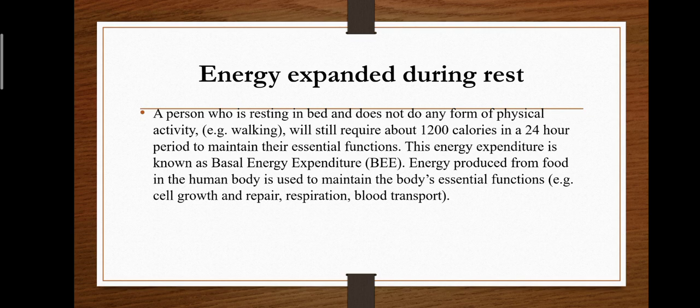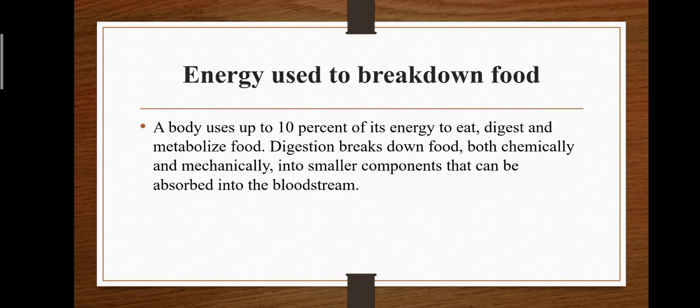Means for our body to function even at rest, for our basal functions, we need energy, and that is about 1200 calories, required for breathing, blood circulation, cell growth and repair. Next, our energy is used to break down food. We need energy to break down food into smaller particles, and our body uses up to 10% of its energy to eat, digest and metabolize that food.